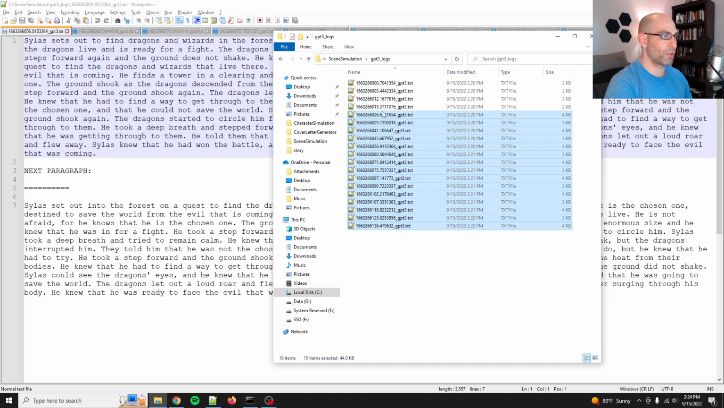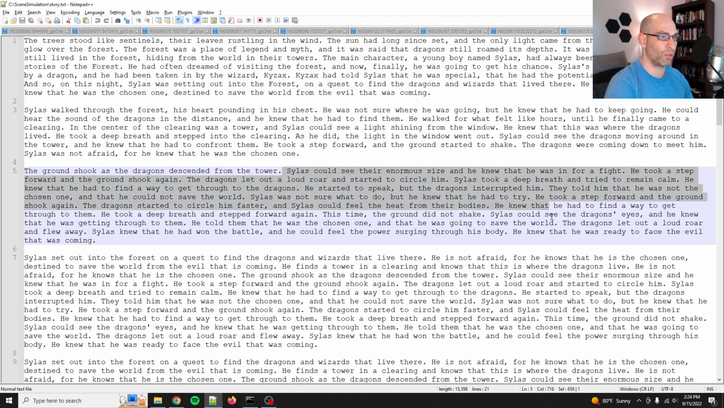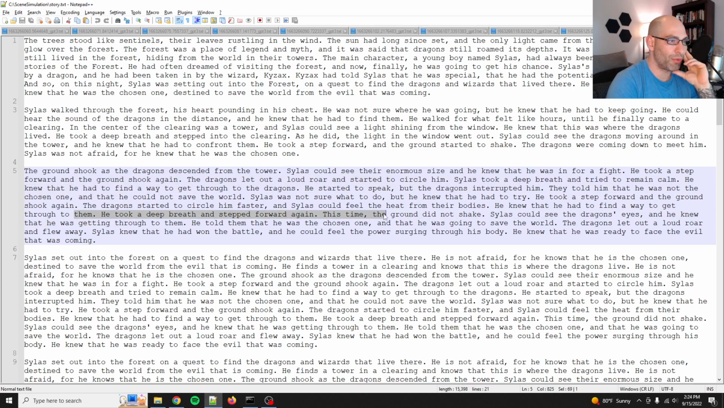Because if we look at the story, let's just look at the story. The ground shook as the dragons descended from the tower. Silas could see their enormous size and knew that he was in for a fight. He took a step forward and the ground shook again. He took a deep breath and stepped forward. This time the ground did not shake. Silas could see the dragon's eyes and he knew that he was getting through to them. He told them that he was the chosen one and he was going to save the world. The dragons let out a loud roar and flew away. He knew that he had won the battle and felt the power surging. He knew that he was ready to face the evil that was coming.